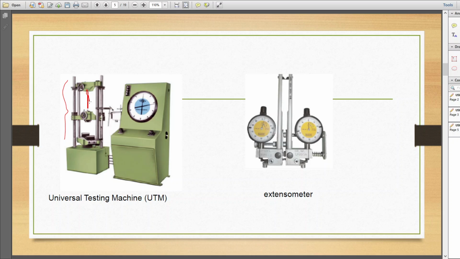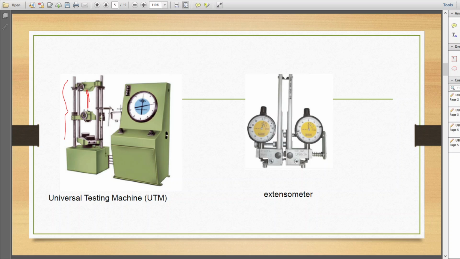Usually tension test is done in the upper portion and the compression test is done on the lower portion like double shear test, bending test, etc. Okay, and this portion is the control panel. Here we have dial gauges and the control buttons, right valve and left valve, then weighing, oil tank, oil pump, etc. Okay, so next one is extensometer.